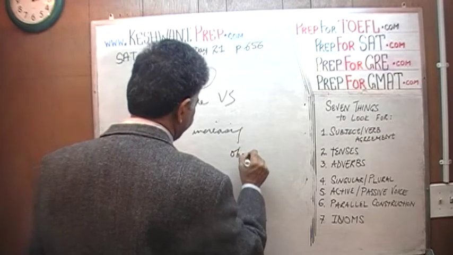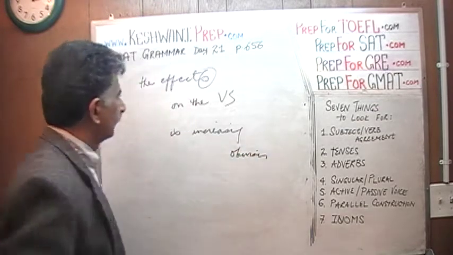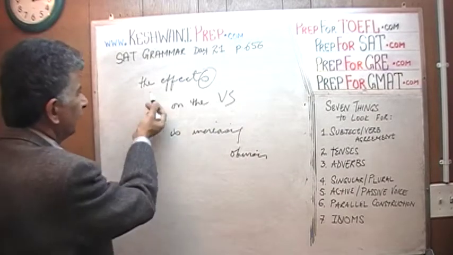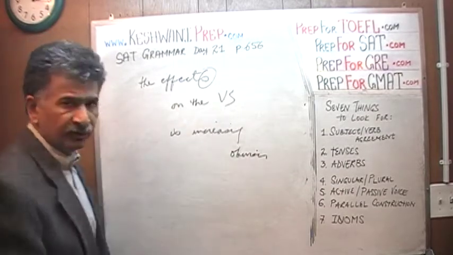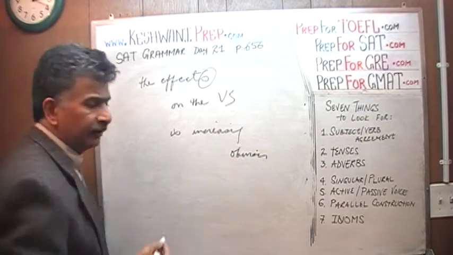How about that? So the sentence reads, the harmful effects on the vascular system is increasingly obvious.